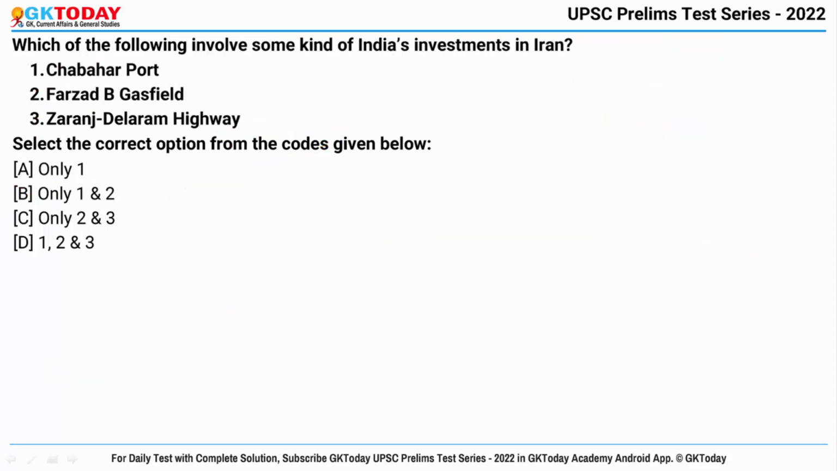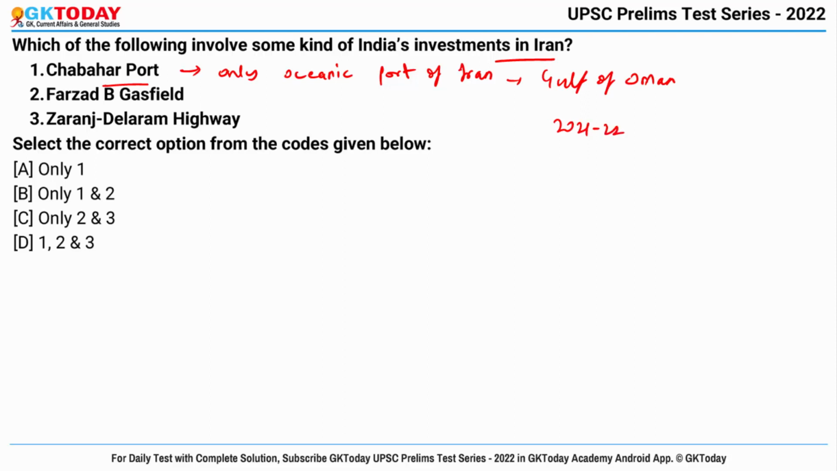Fine. Now coming to the last question, which of the following involve some kind of India's investment in Iran? First is Chabahar port. This is the only oceanic port of Iran and it is located in the Gulf of Oman. So basically in the 2021-2022 Union budget, India has set aside 100 crore rupees for the development of this port. So yes, this is right.